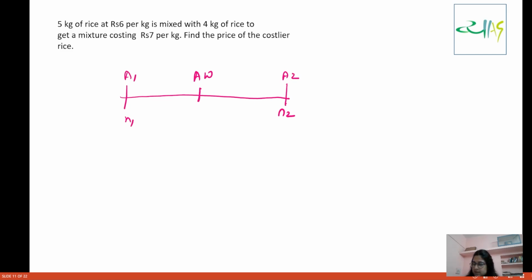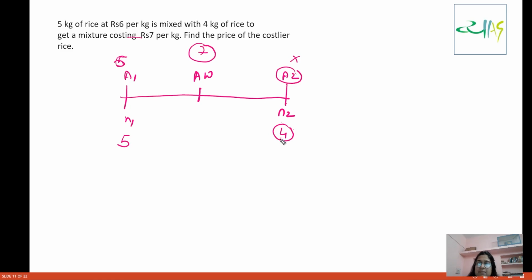So let us do that. I write N1 as 5, the quantity of the 6 rupees per kg rice. I write A2 as x. I write AW as 7, because it is given. And I write N2 as 4, because it is given.